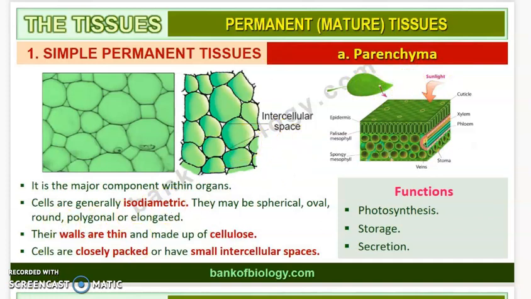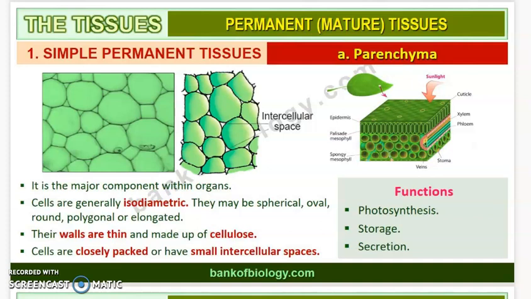This parenchyma is the major component within organs. In an organ, what we see the most is the parenchyma tissue, right? And the cells of these parenchyma are generally isodiametric. Isodiametric means they will have equal diameters. Okay, so they are isodiametric and they may be spherical, oval, round, polygonal or elongated in their appearance. Okay, so they are the major component within the organ.